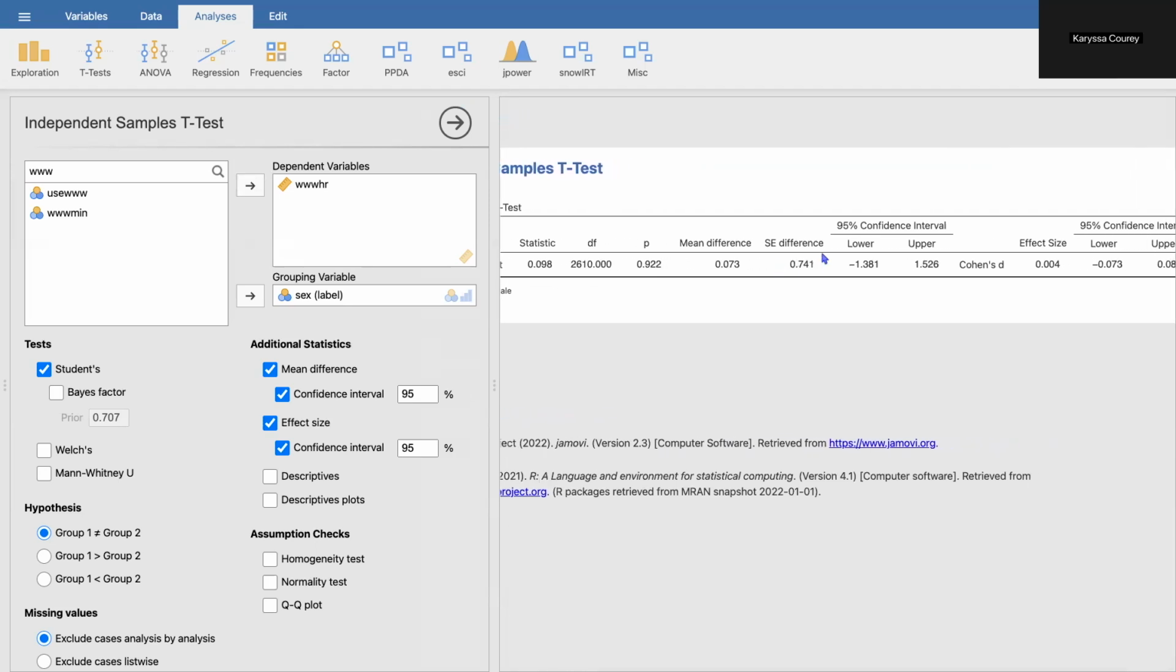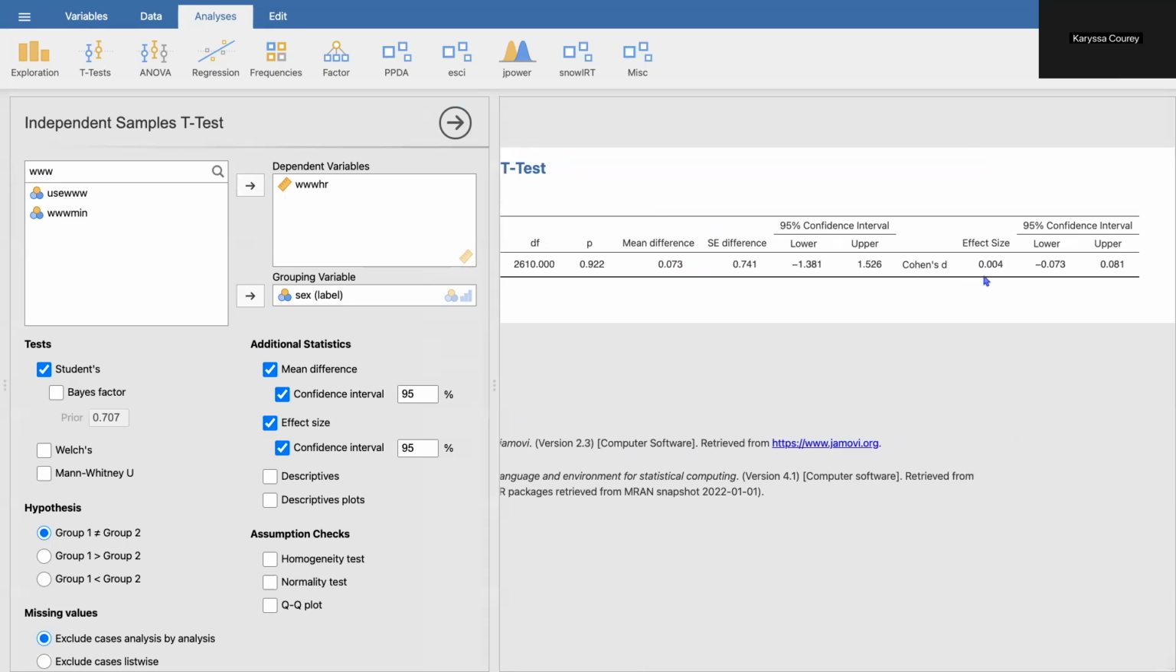Importantly, we can see here that this mean difference is our estimate, what we would expect the difference in hours to be based on this sample and this analysis in terms of hours. And we can see that this estimate overlaps with 0. So we don't have sufficient evidence to conclude that there is a difference here.